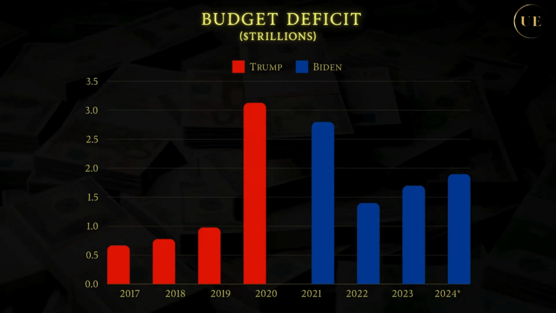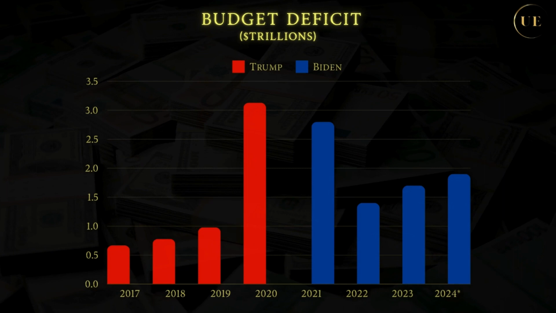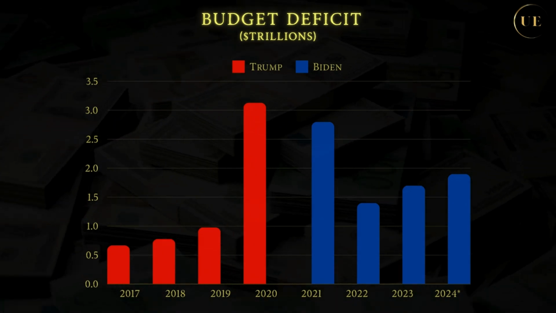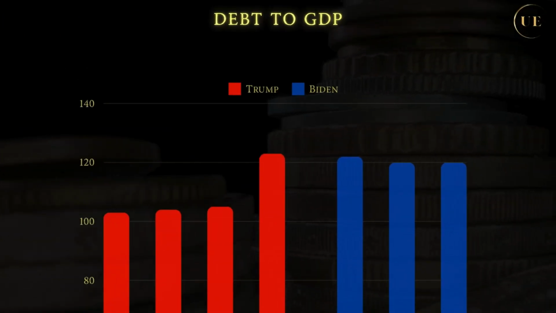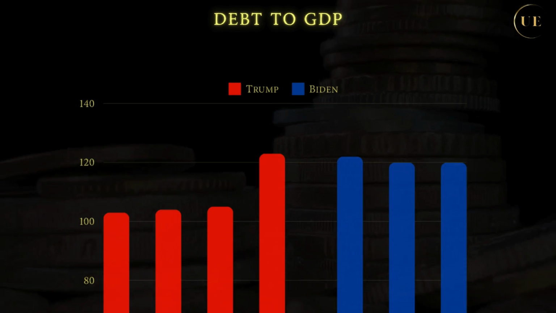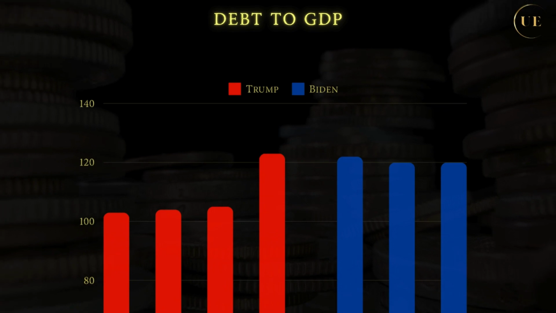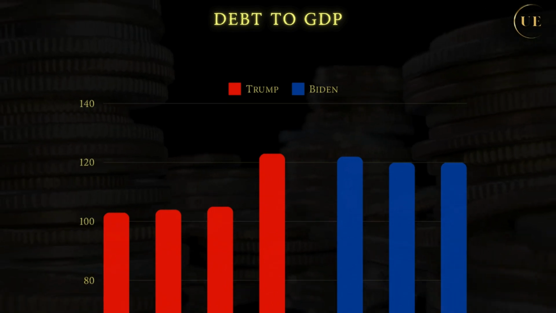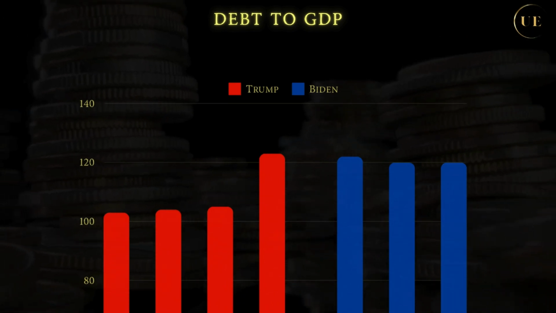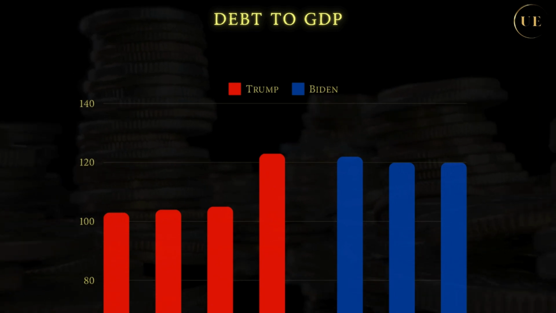The current administration may try to hide behind the debt-to-GDP ratio. Trump's debt to GDP skyrocketed in 2020 by over 20% due to both the high deficit and also the fall in GDP of the locked-down economy. Biden's debt to GDP improved slightly, partly because of the recovery as mentioned in Chapter 1, but mainly thanks to inflation.